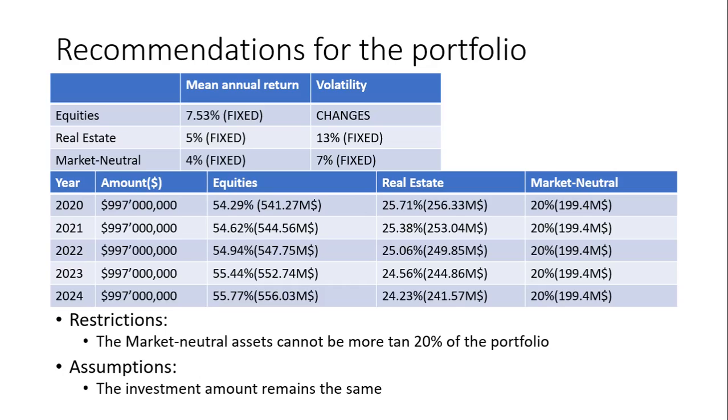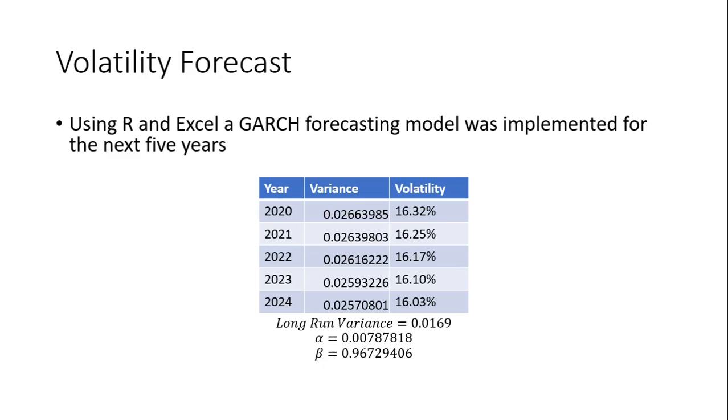At the same time, we see that equities increases over time. We can see that it goes from 54.29% to 55.77% in 2024, and real estate slows down a little bit from 25.71% to 24.23%. For the volatility forecast, we used R and Excel to create a GARCH forecasting model for the next 5 years, which you can see here. It goes from 16.32% to 16.03% in 5 years.